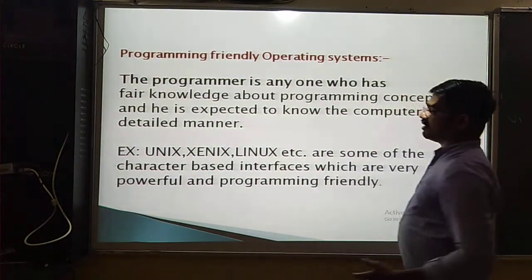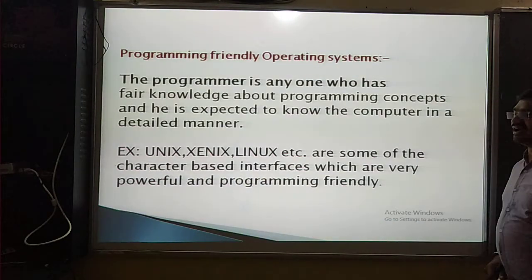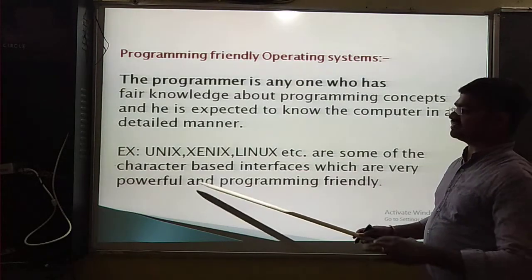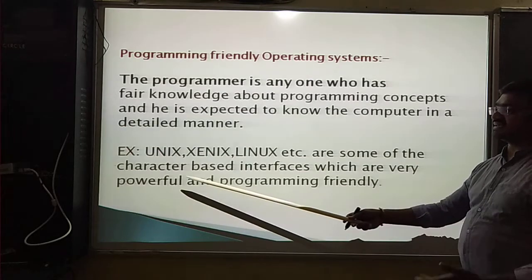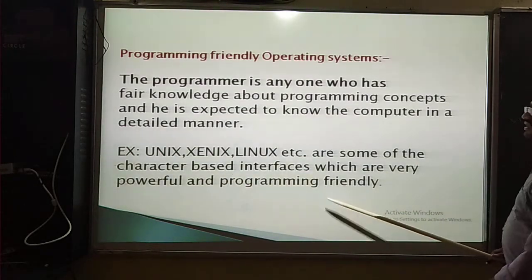But the programming operating systems have a character-based interface, and that means that for the creation of any new document, you should give some command, for example C:\. That's it. So character-based interfaces are very powerful and programming friendly.